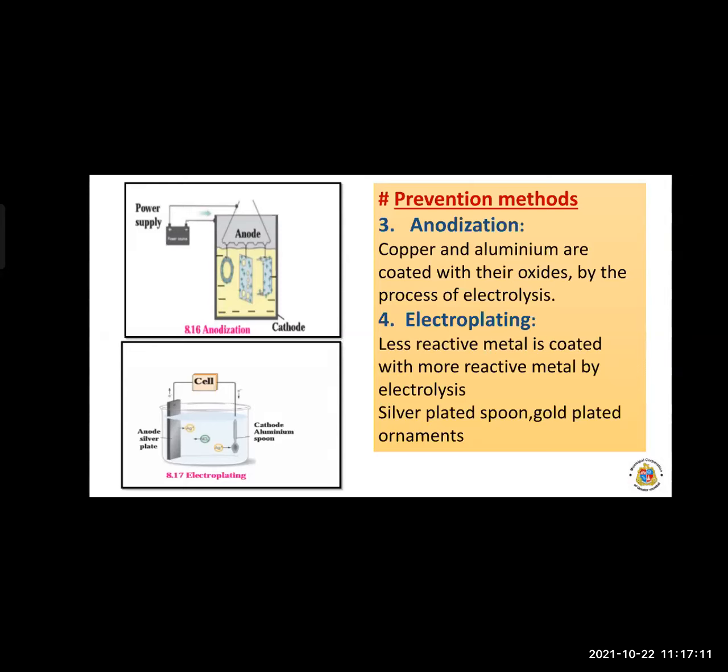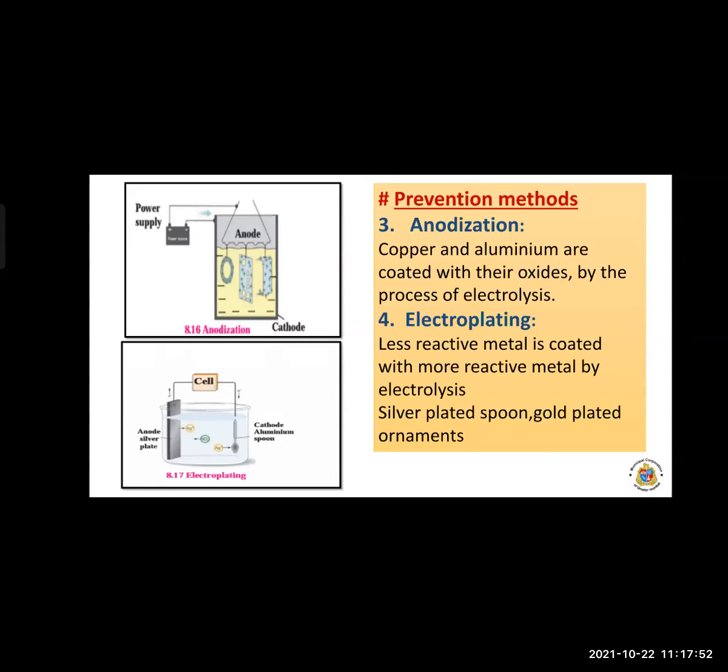Now observe the diagram. For example, when aluminum is anodized, a thin layer of aluminum oxide is formed. So it obstructs the contact of aluminum with air and water. It prevents further oxidation and protects the pure aluminum. So the metal aluminum forms a thin layer of aluminum oxide, and this protects against further oxidation. This process is nothing but anodization. Okay. Now last, the fourth one is electroplating.